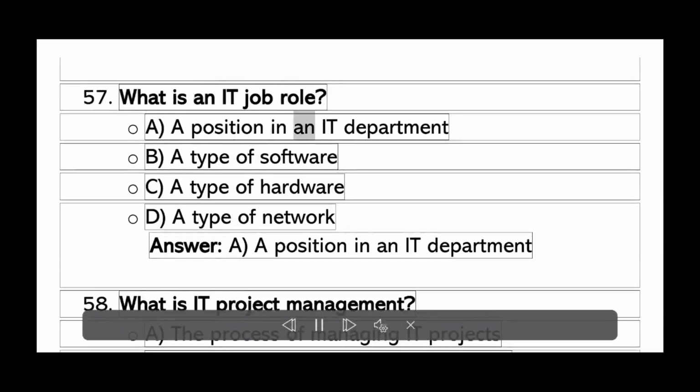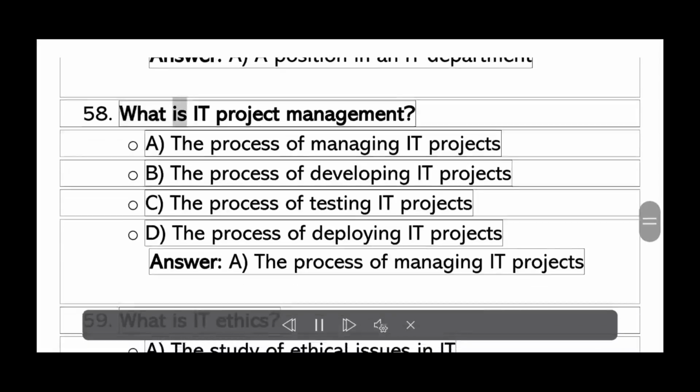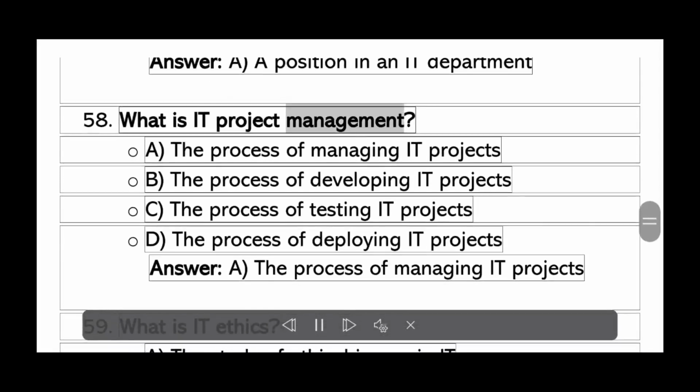What is an IT job role? A. A position in an IT department. B. A type of software. C. A type of hardware. D. A type of network. Answer A. A position in an IT department.